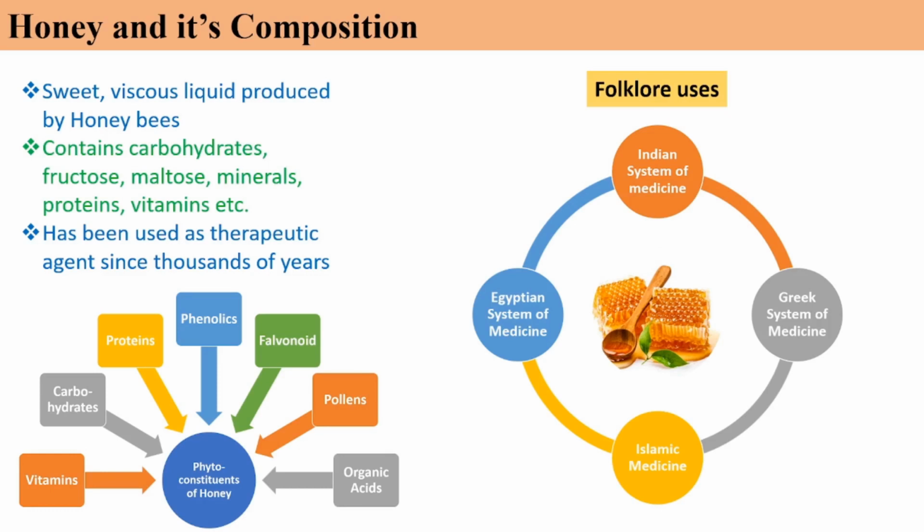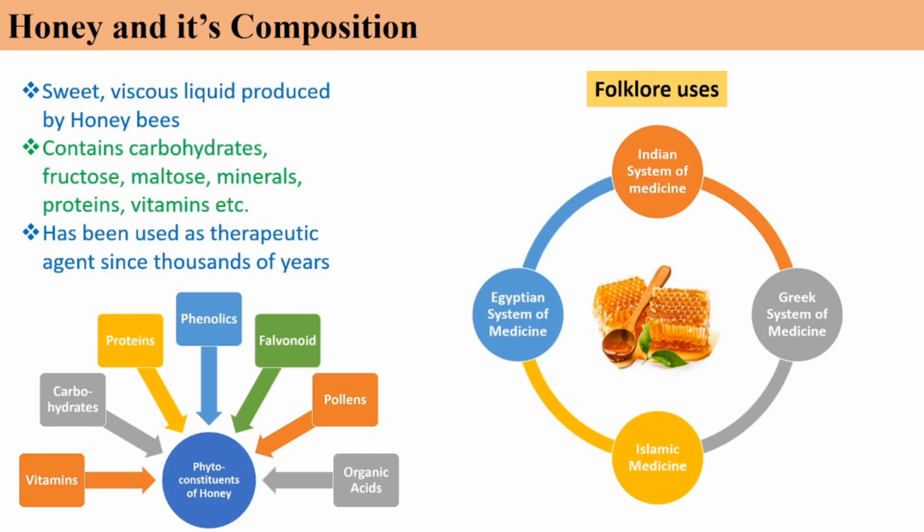It has been used in the Indian system of medicine, in the Greek system of medicine, in the Egyptian system. You might be surprised that it was cited 900 times in different drugs. And in Ayurveda, as we know, whatever we give with honey, it enhances its properties multifold. These are some of the properties: it may have antibacterial, antiviral, and antioxidant properties.